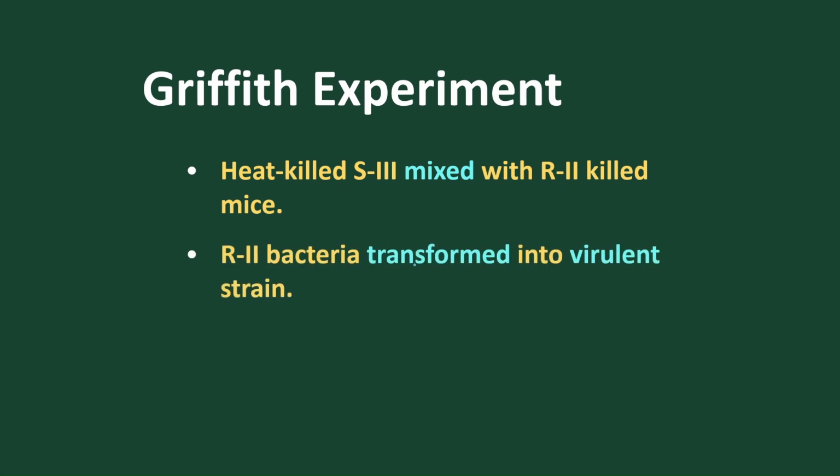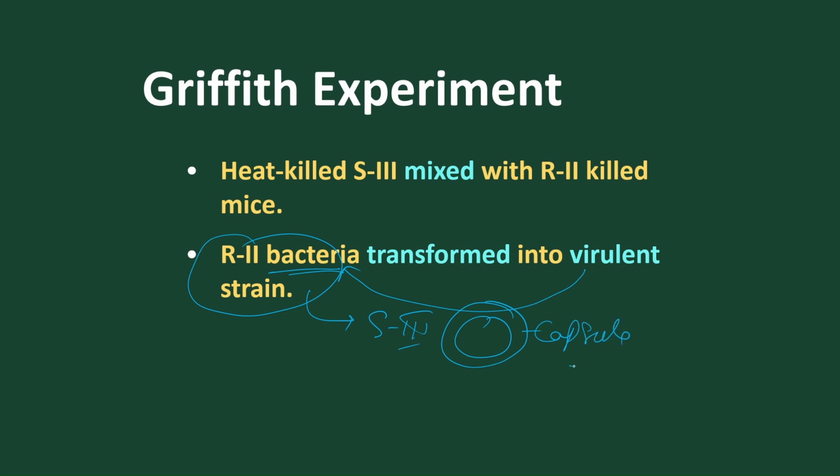From the experiment it was proved that the heat-killed S3 contains the virulent DNA, and this converts the R2 bacteria into S3 strain, helping in the formation of the capsule and causing death. For example, this is an R2 bacterium. When the DNA of S3 is incorporated, this DNA has the information, so it forms the capsule. As R2 is converted to S3 by the formation of the capsule, it becomes infective.